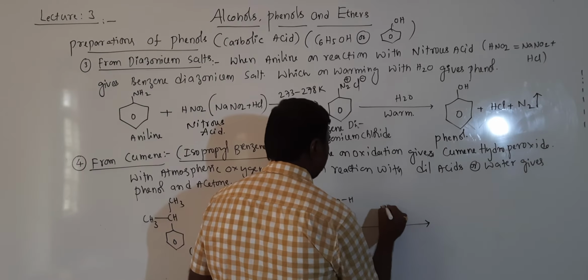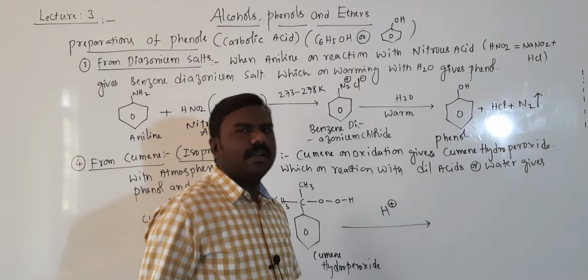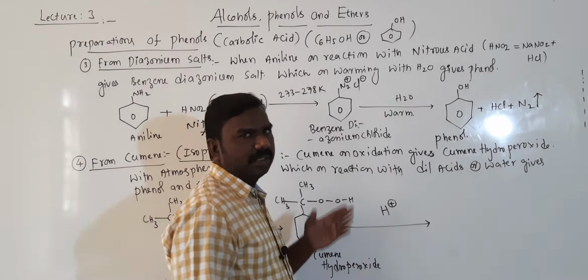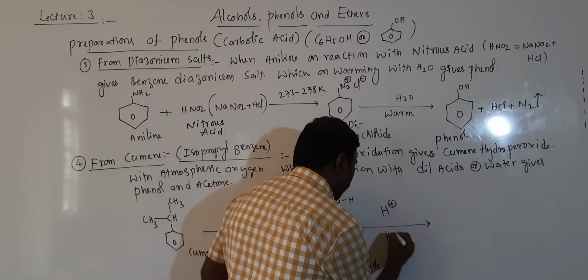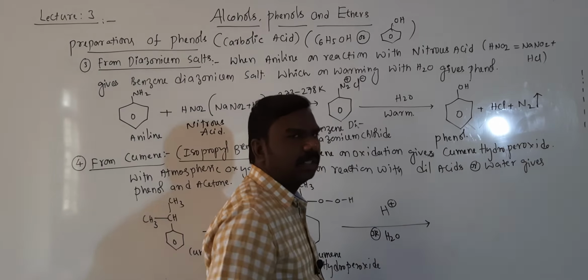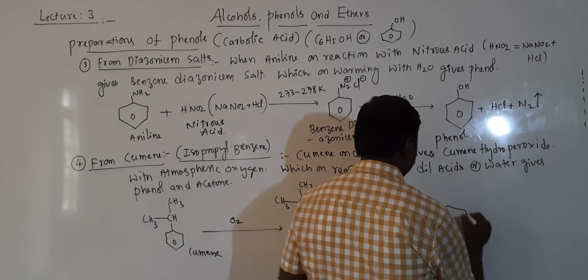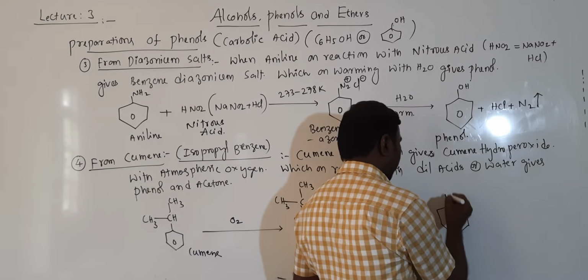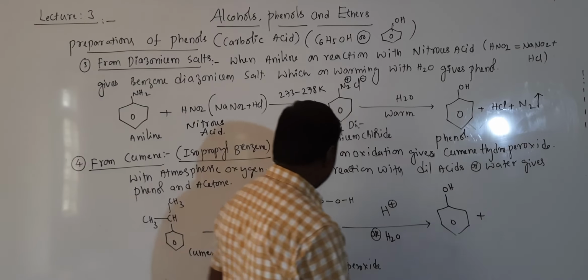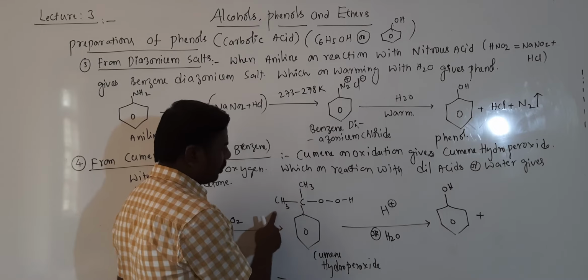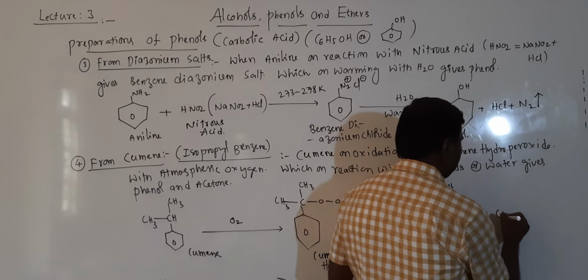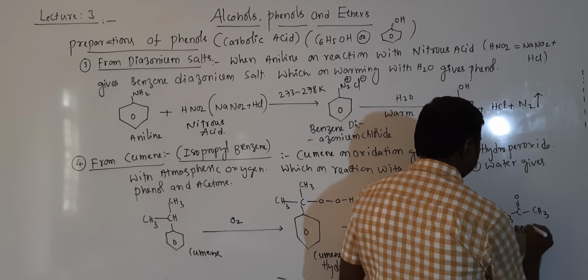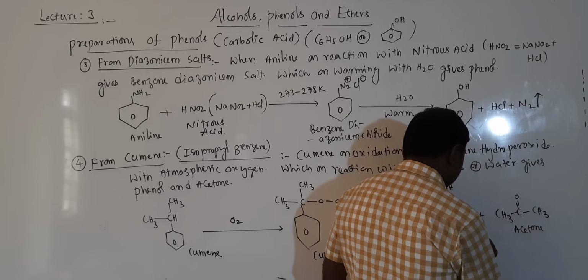Which on reaction with acids, nothing but dilute HCl, dilute H2SO4, whatever the dilute acids, it means H+, or water, any one you can take as you wish, then forms phenol: this OH group is attached to the benzene ring directly, and the left part is CH3COCH3, removed as acetone. This is acetone, and this is phenol.